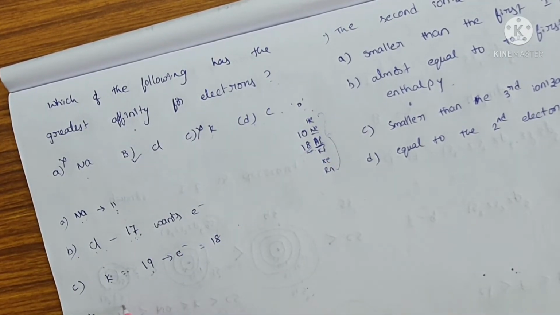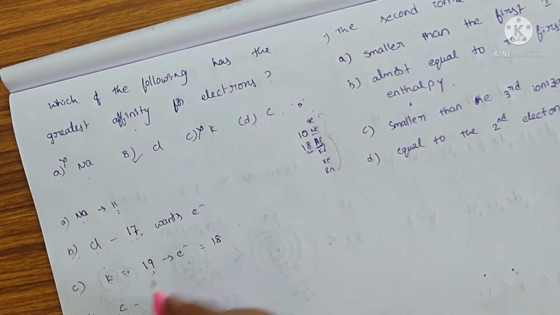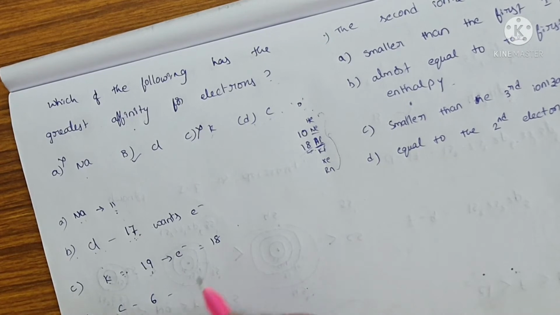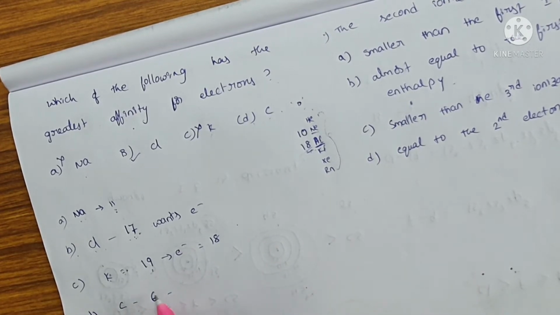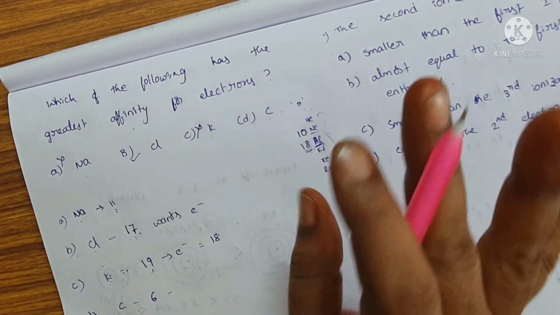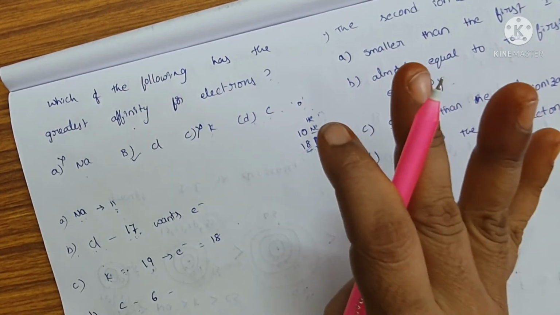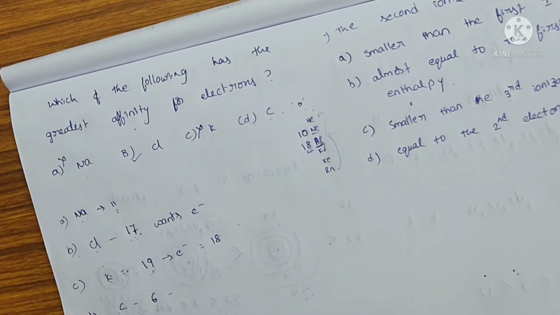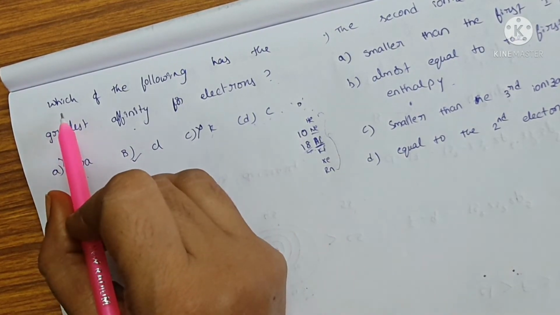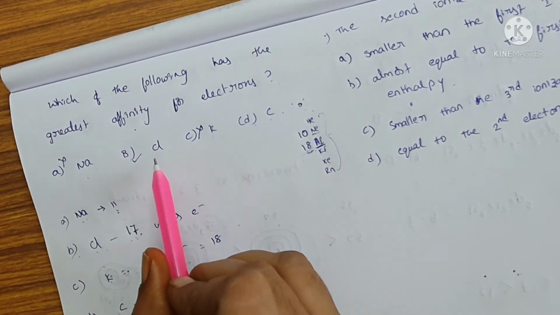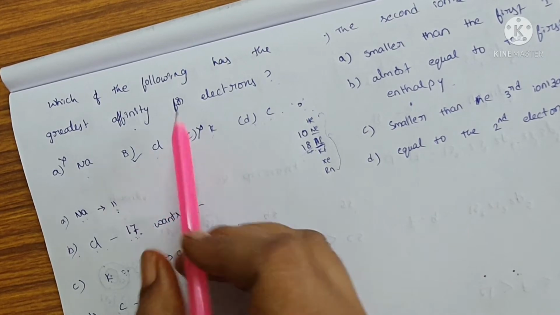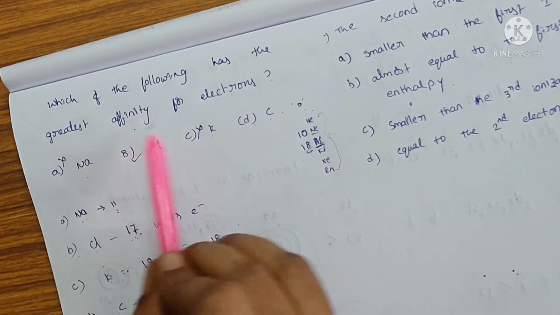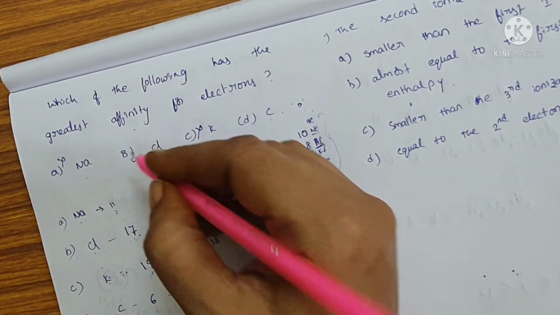Option D, carbon. Atomic number for carbon is 6. Number of electrons in carbon is 6. If it wants stability, it gets 4 electrons. It wants 4 electrons, but it is not as easy as chlorine. So easily getting the electronic configuration is chlorine. So the greatest electron affinity among these options is chlorine.